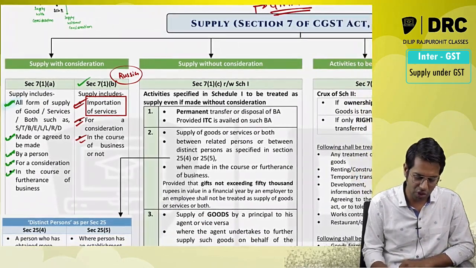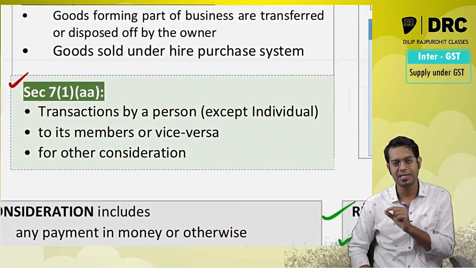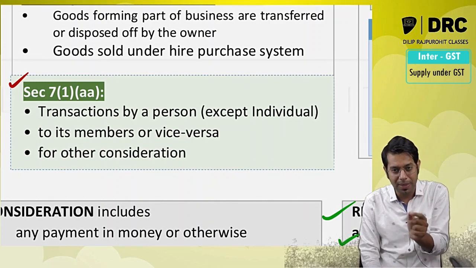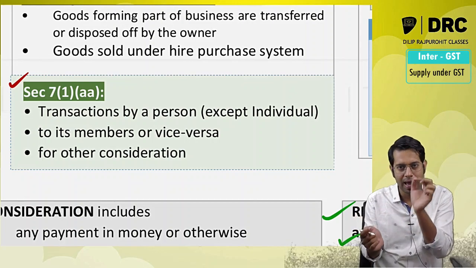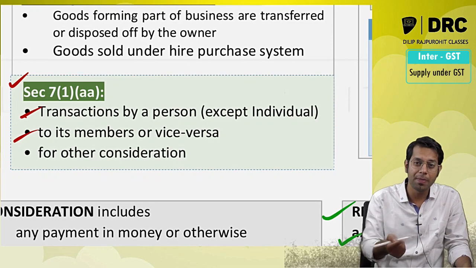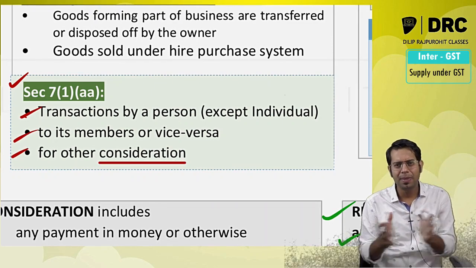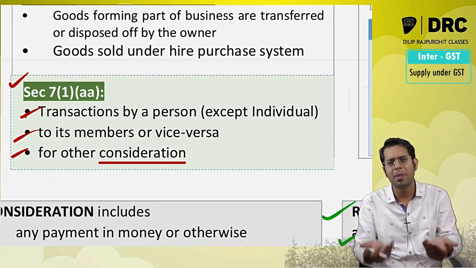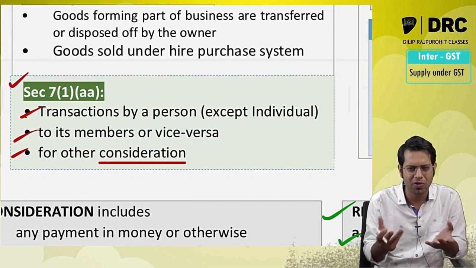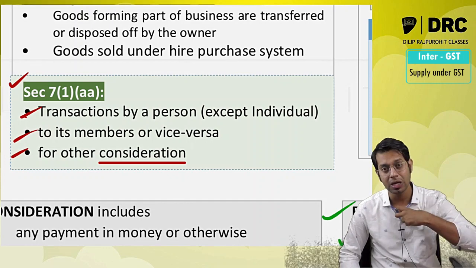Section 7 subsection 1 clause AA, newly added, says if there are any activities or transaction by a person other than individual, to its own members or vice versa for a consideration. So if there is any transaction happening between two different persons who are actually members, say for example association, resident welfare association, activities or transaction by a person to its own members.